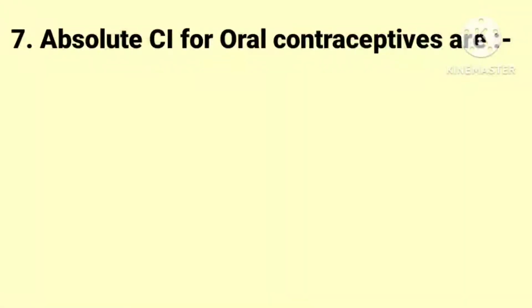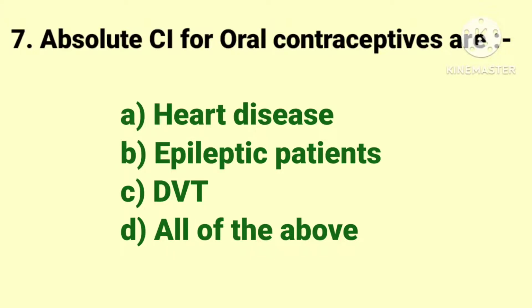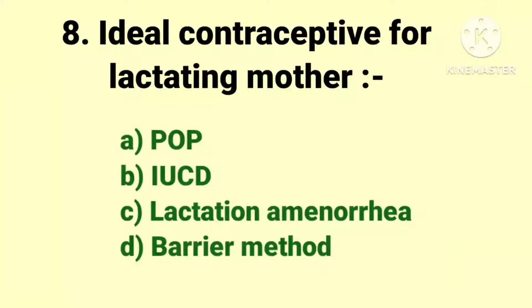Next question, absolute contraindication for oral contraceptives are? The options are heart disease, epileptic patients, deep vein thrombosis and all of the above. And the answer is all of the above. Next question, ideal contraceptive for lactating mother. The options are progesterone only pill, intrauterine contraceptive device, lactation amenorrhea and barrier method. And the answer is intrauterine contraceptive device.